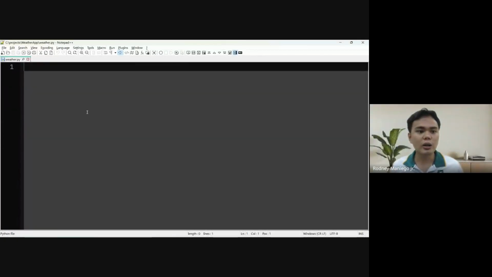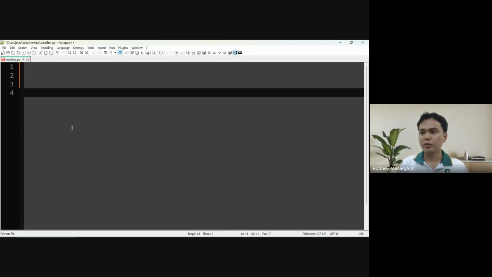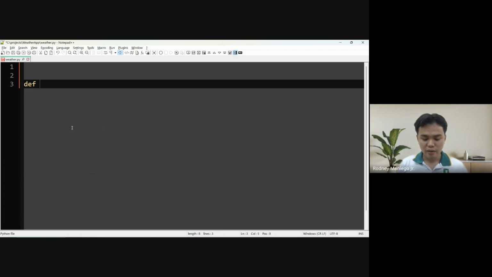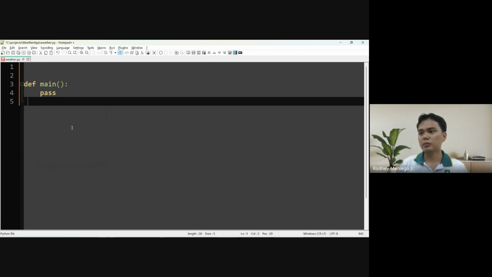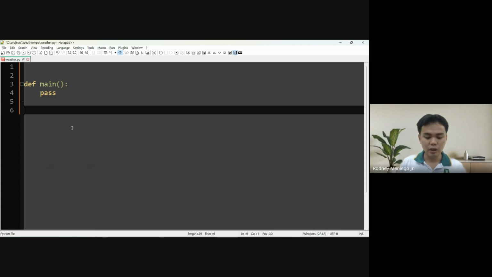So this is our weather.py. Diba? So, okay, let's first create our def main colon, then let's type pass here for now. Then if name equals main.